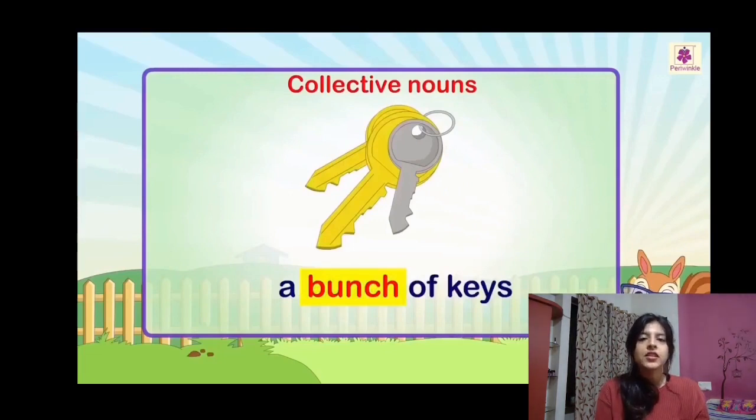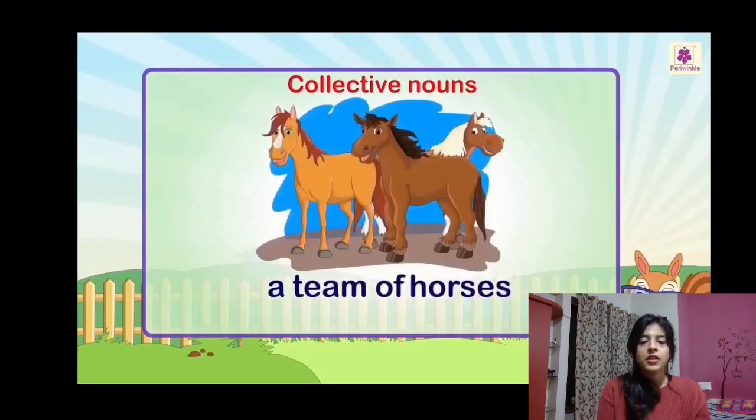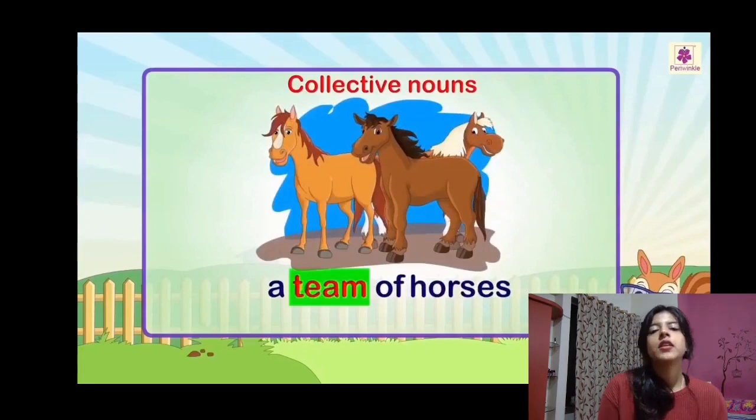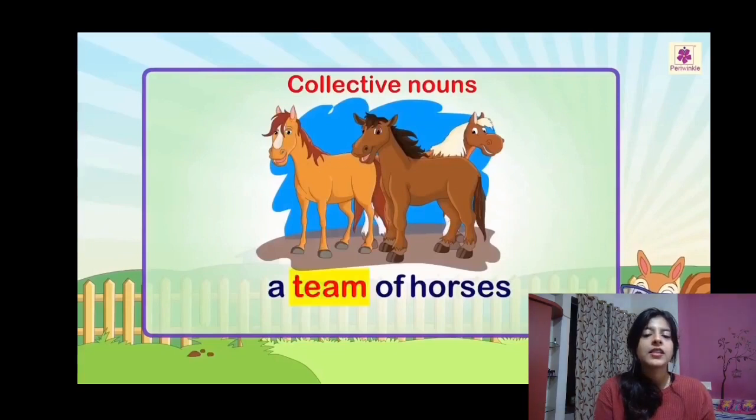The bunch is a collective noun. And keys, they are things, right? Keys are things. So keys will be a common noun. A team of horses. You can see many horses on the screen. We can see a team of horses. Team is collective and horses are common nouns.